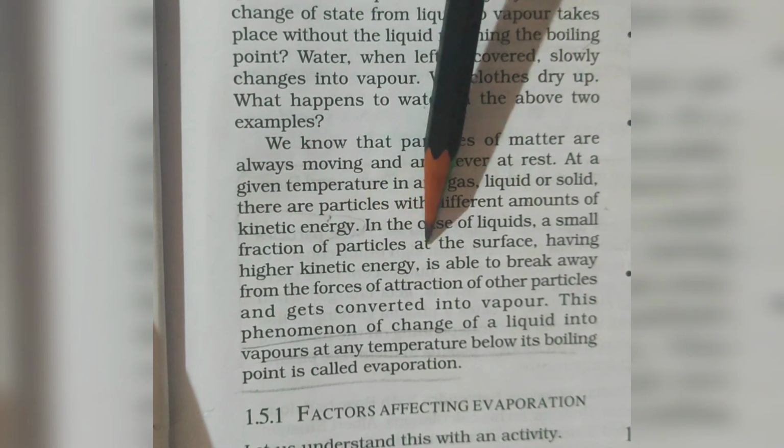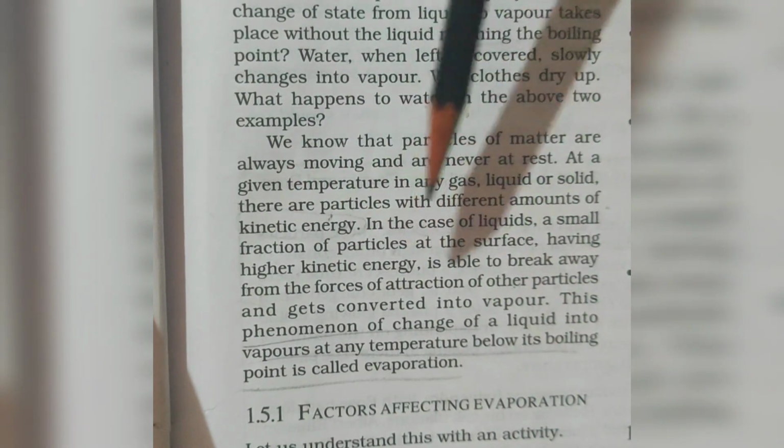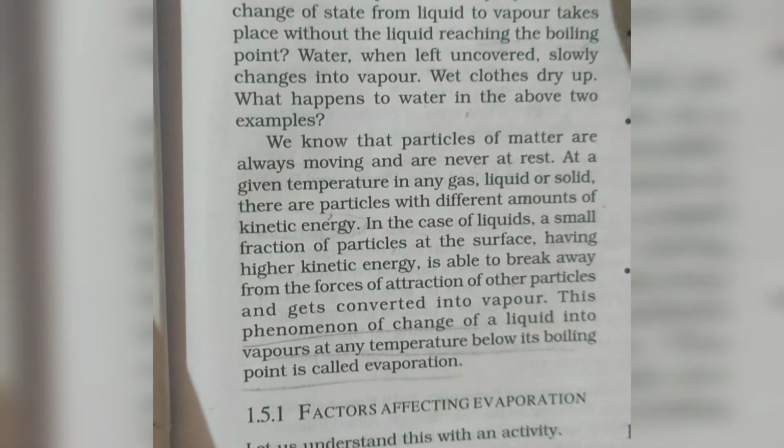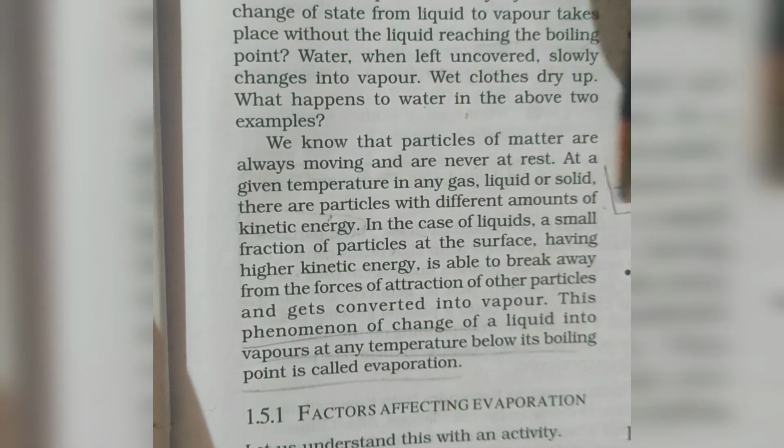In the case of liquid, a small fraction of particles at the surface having high kinetic energy is able to break away from the force of attraction of the particles and gets converted into vapor. Now this means that when we talk about evaporation, we are basically talking about the molecules present at the surface. Suppose we have a container, we have a liquid. Evaporation basically takes place from the surface first. The first layer will get evaporated, followed by the second, third and fourth layer.